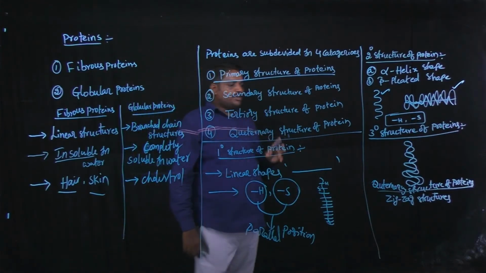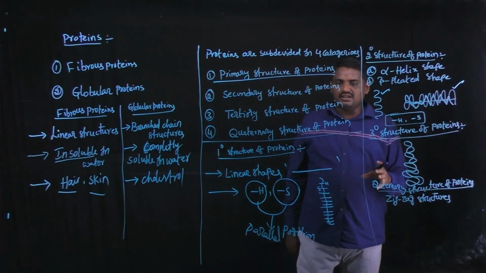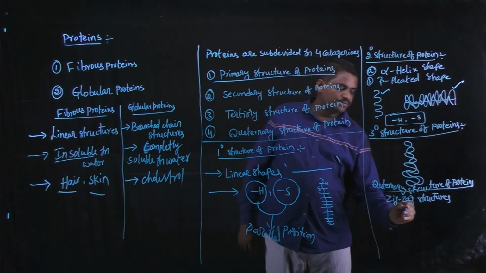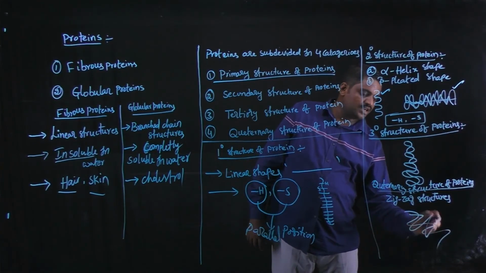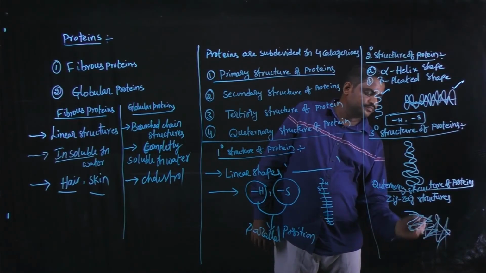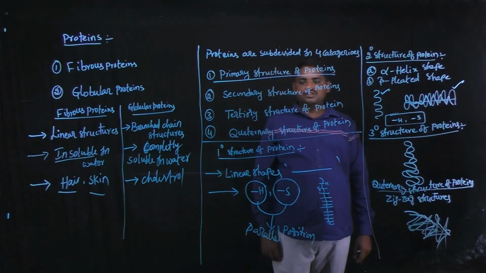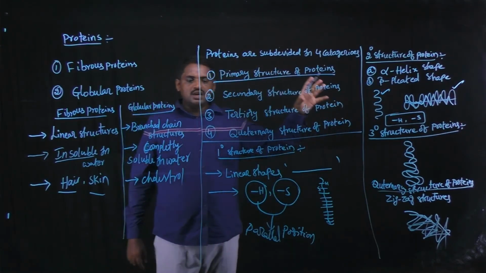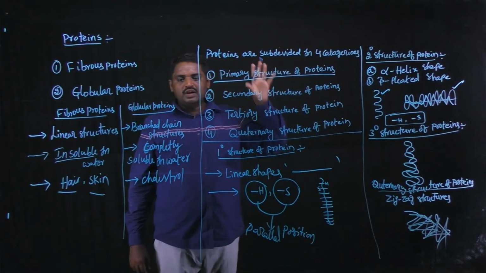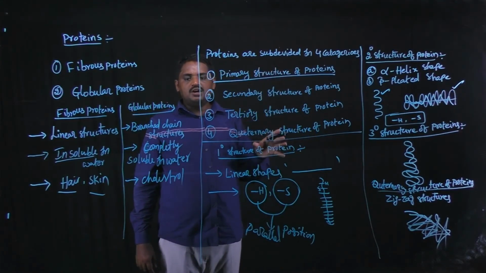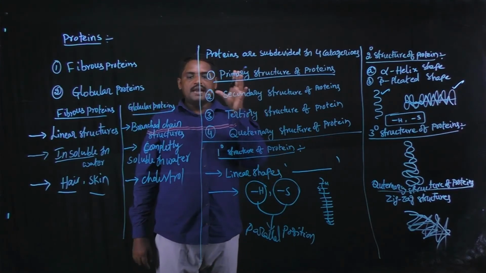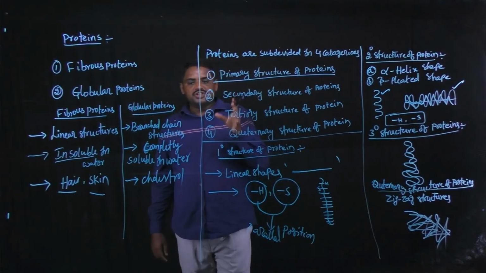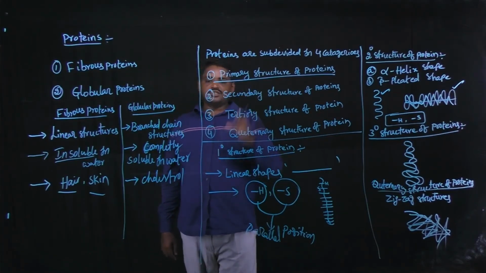So the protein structures are disordered. These are disordered shapes. Okay, these are the different types of proteins. Proteins are subdivided into 4 categories on the basis of structures: primary structure of proteins, secondary structure of proteins, tertiary structure of proteins, and quaternary structure of proteins.